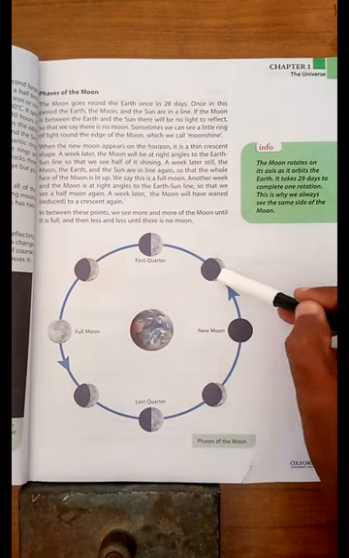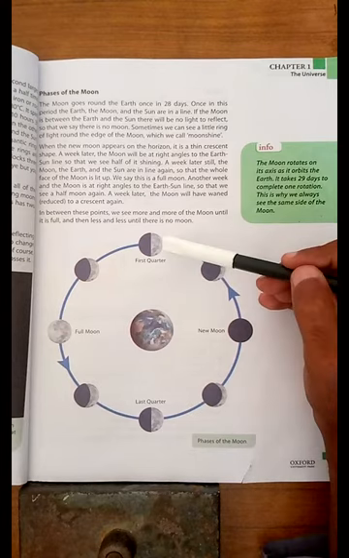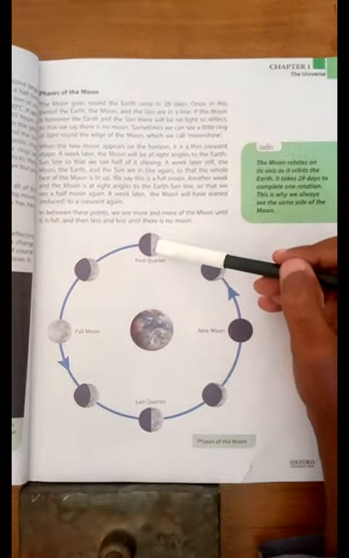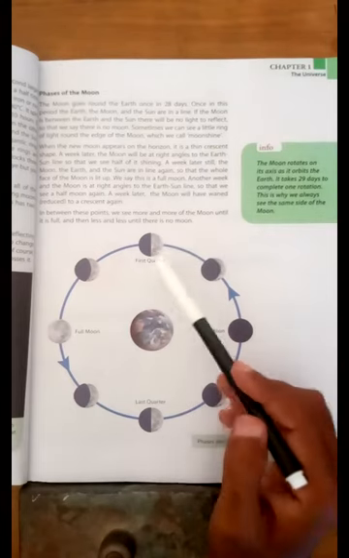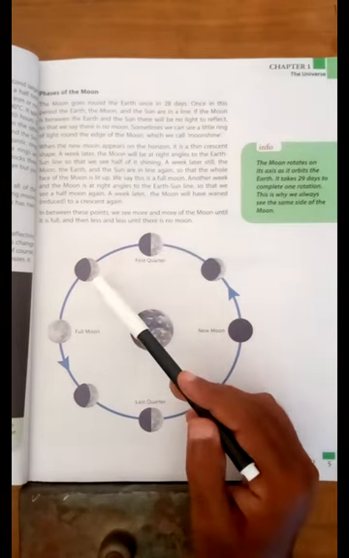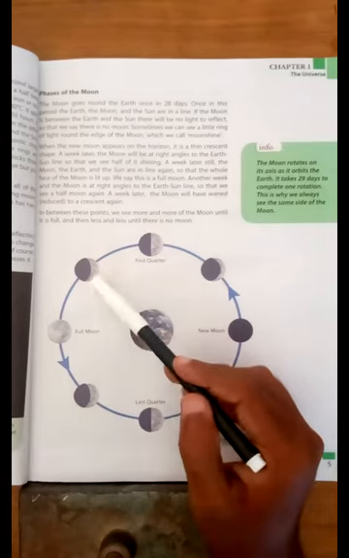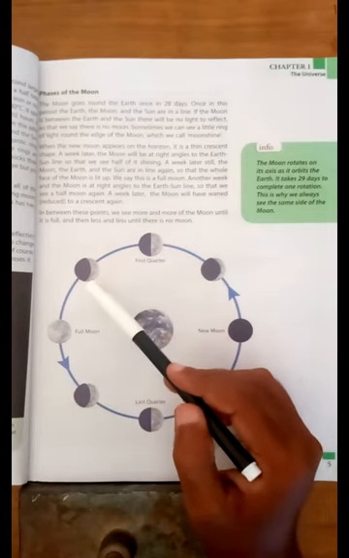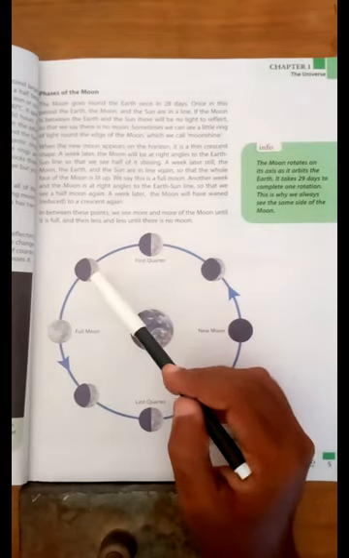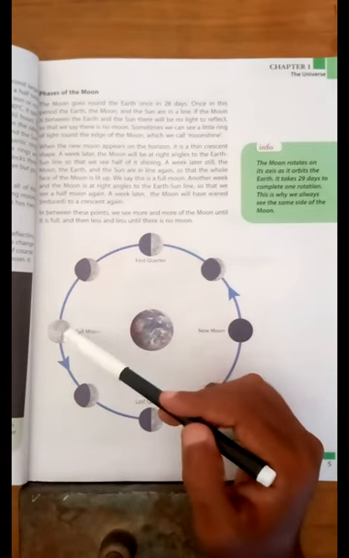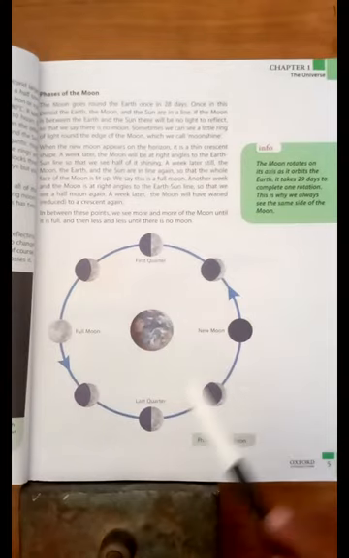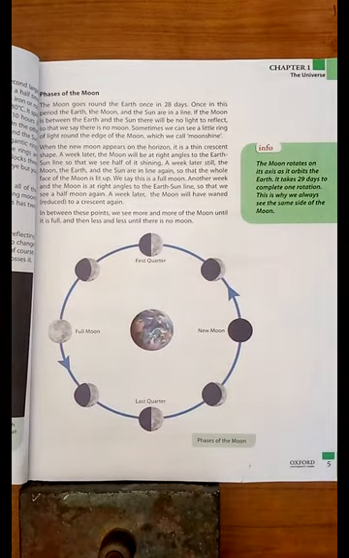Okay, and after 1 week it is just about first quarter. It looks like half, and then another quarter passes, then another week passes, then the shape of the moon is at a right angle to the earth, then finally it is the full moon. These phases define how it changes its shape in many ways.